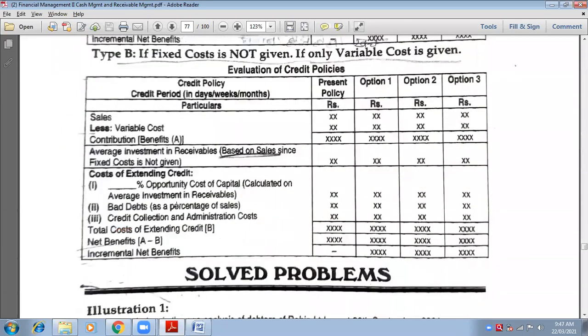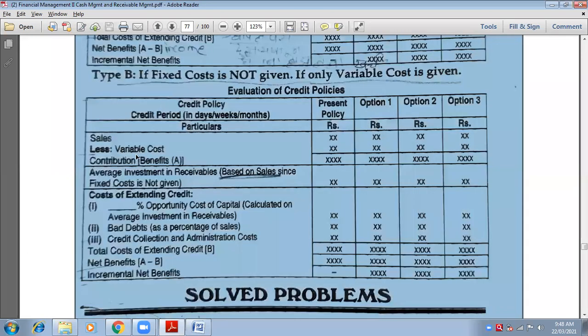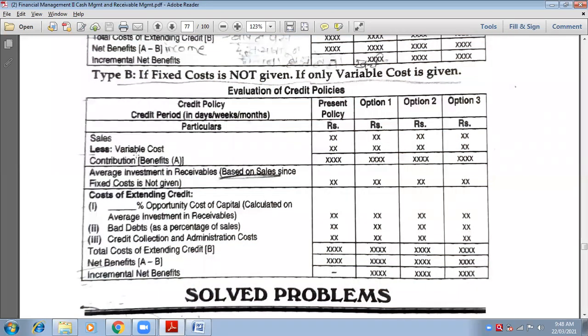Now, the same format applies if only variable cost is given. You start from sales less variable cost and you get contribution. Since fixed cost is not given, contribution will be my profit, because fixed cost is zero, so profit will naturally be the same. Therefore, contribution will be my profit. It will be block A.